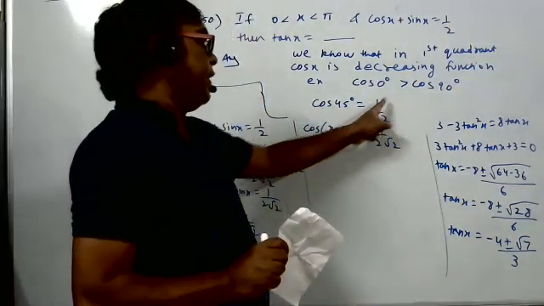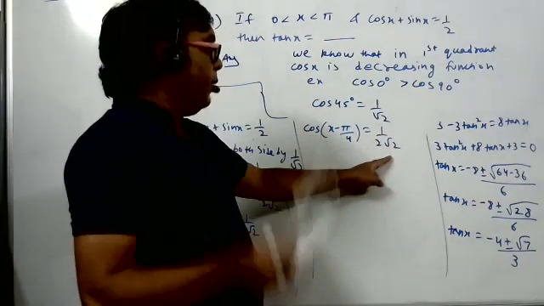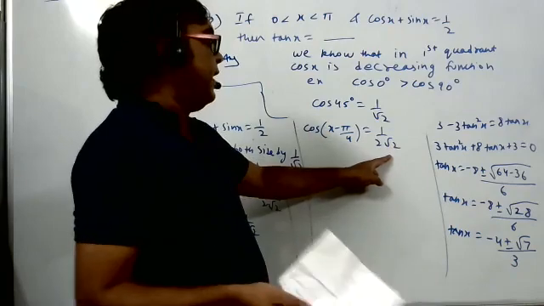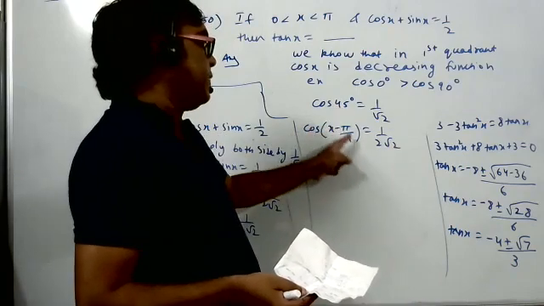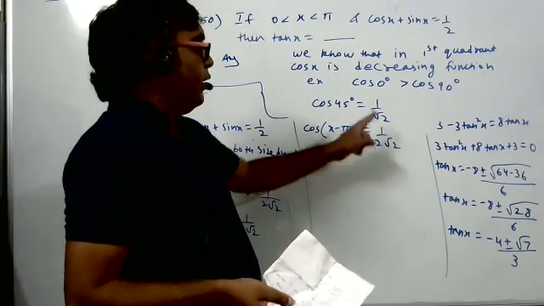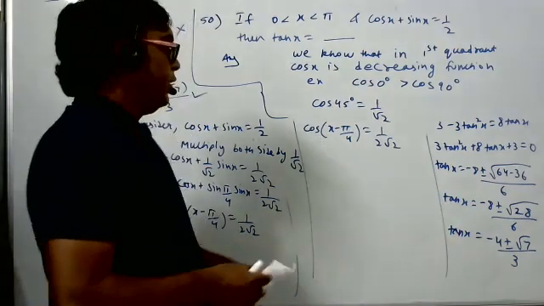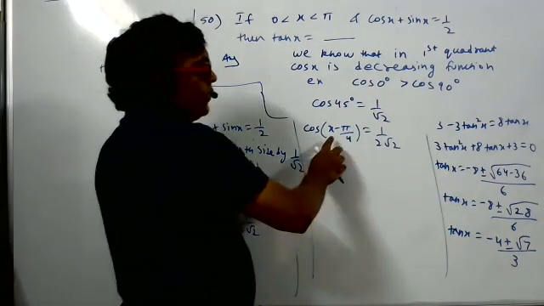Cos 45 is 1 by root 2. Cos of some angle is 1 by 2 root 2. What is the conclusion? Which angle is more, 45 degree or x minus pi by 4? No sir, x minus pi by 4 is more.